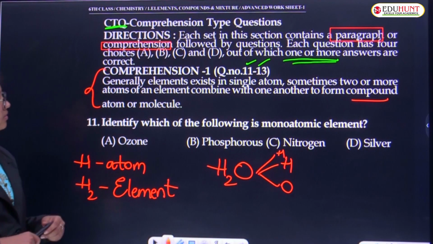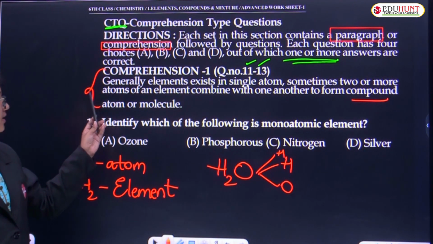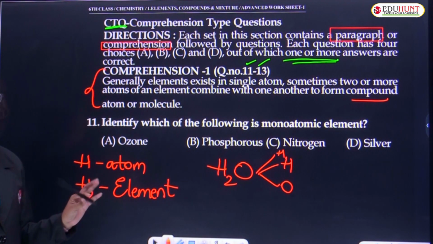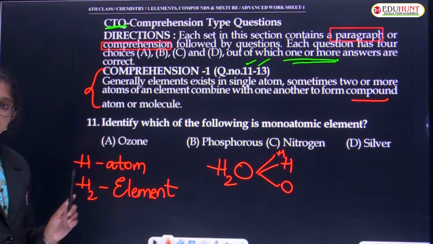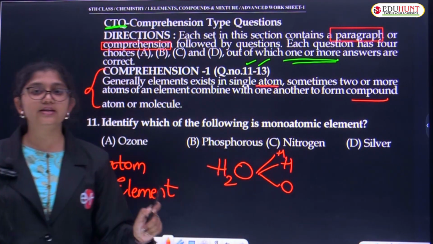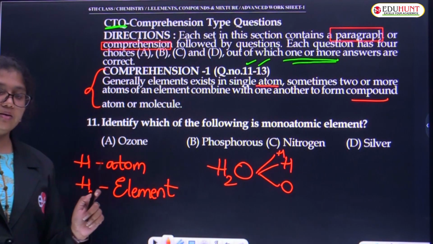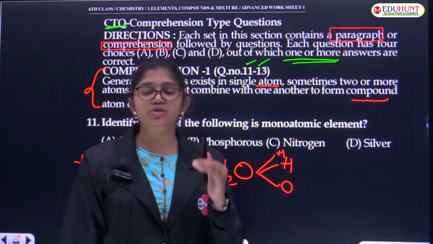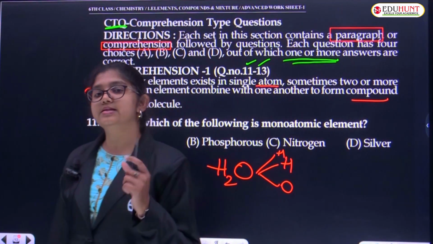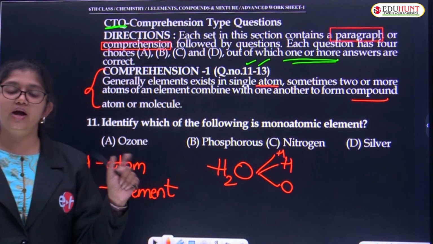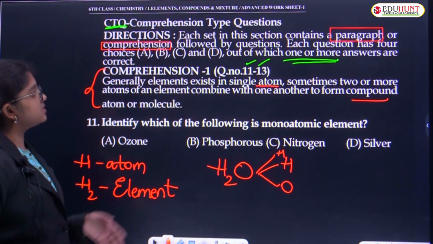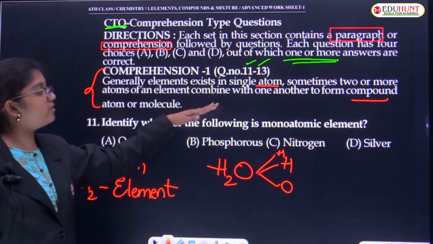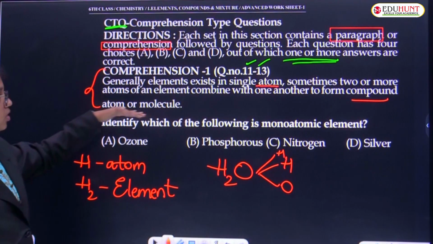Okay. Coming to the given comprehension, read it carefully again. Generally, elements exist as single atoms. For example, all the noble gases, no? They exist as single atoms because they have stability as a single atom. Not all, generally few. And some, oxygen, hydrogen, nitrogen, chlorine, all these elements exist as double atoms: Cl2, H2, N2, O2. Sometimes two or more atoms of an element combine with one another to form a compound atom or molecule.